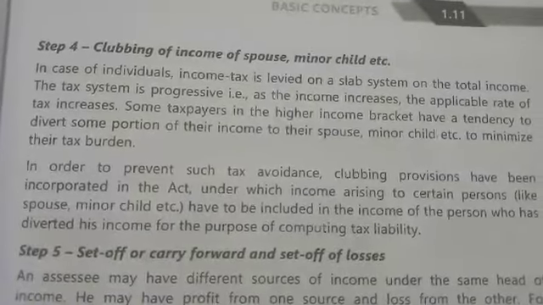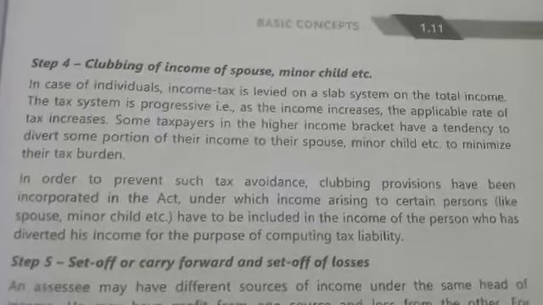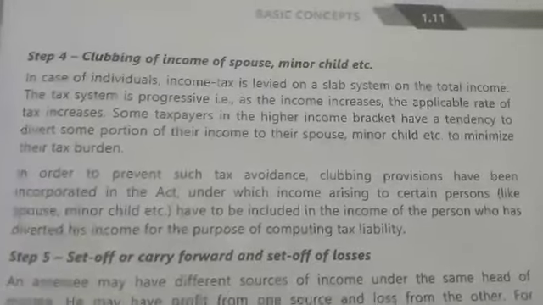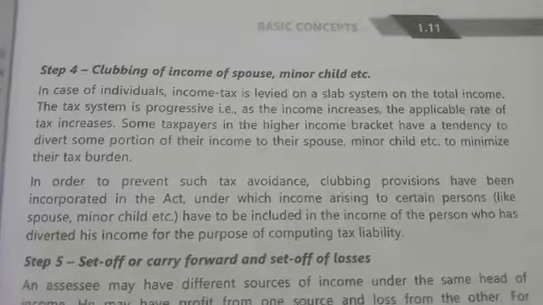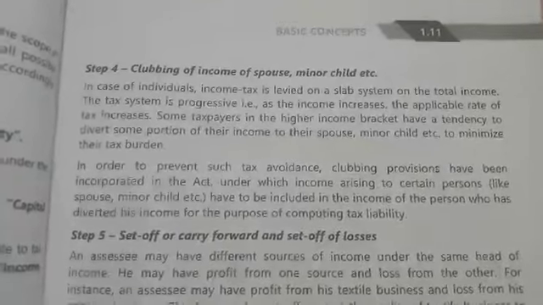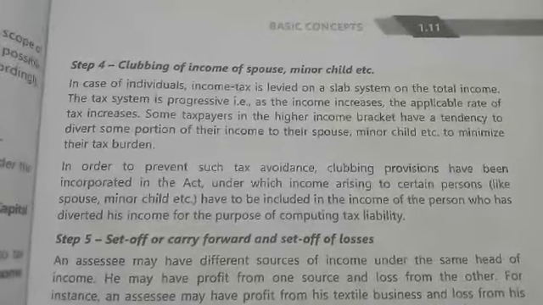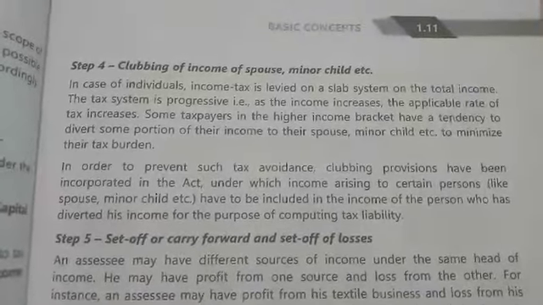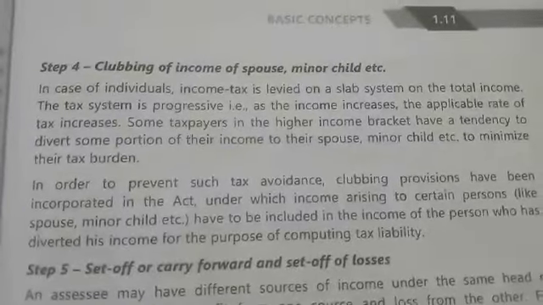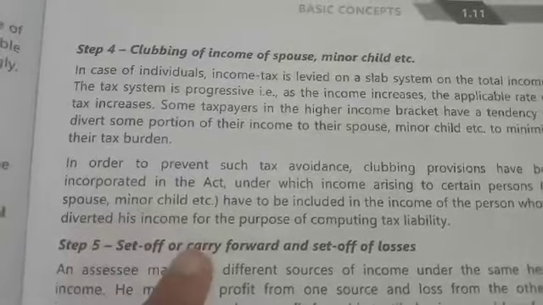Now clubbing of the income of spouse, minor child, etc. If the spouse is earning income, or if the child is earning income but the child is not supposed to file an income tax return because of age, being a minor, all those incomes shall be clubbed with the income of the parent. Suppose a child is earning income and it exceeds the exemption limit of 2,50,000.